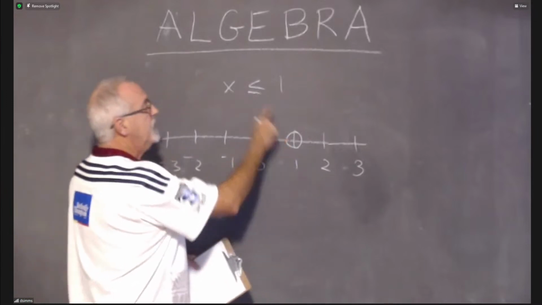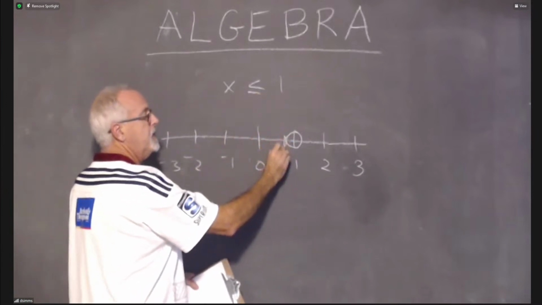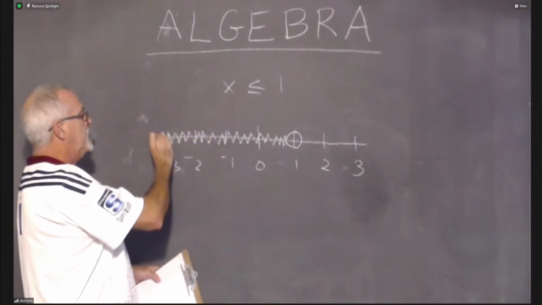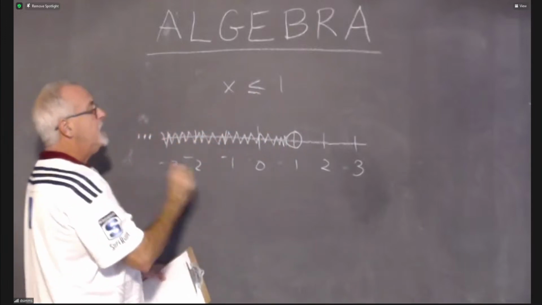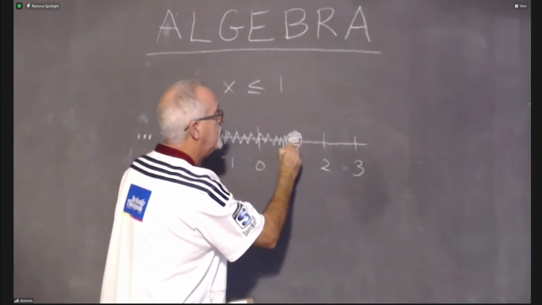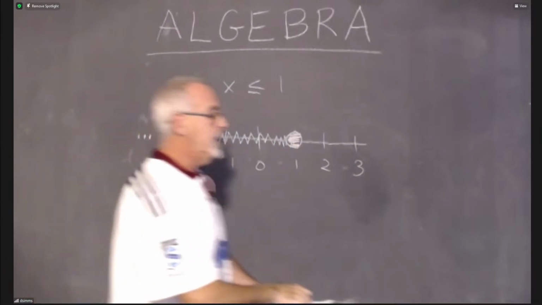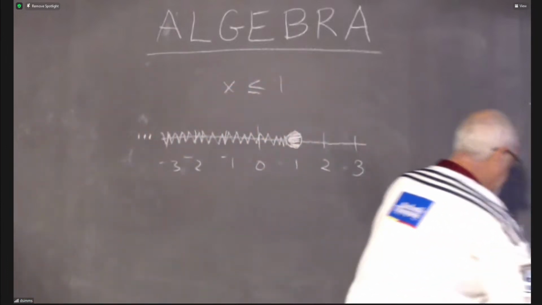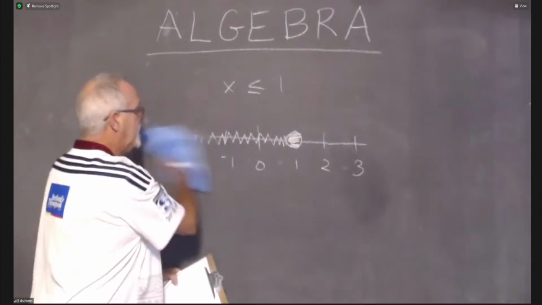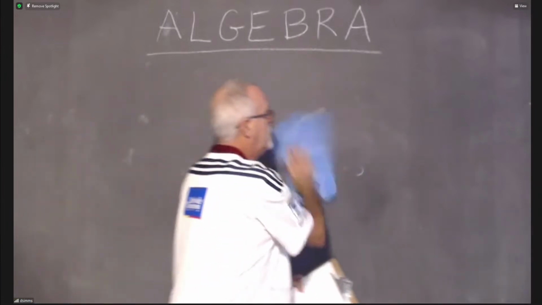So less than or equal to, well, the numbers less than 1 are over here, so I have a whole bunch of shading to do, and I need an arrow. And then it's or equal to, so I have to shade in the circle as well. It's graphed. So we have done now 3. We have done 4 of the different things I can think of happening, and I'm going to do all 4 of the others.